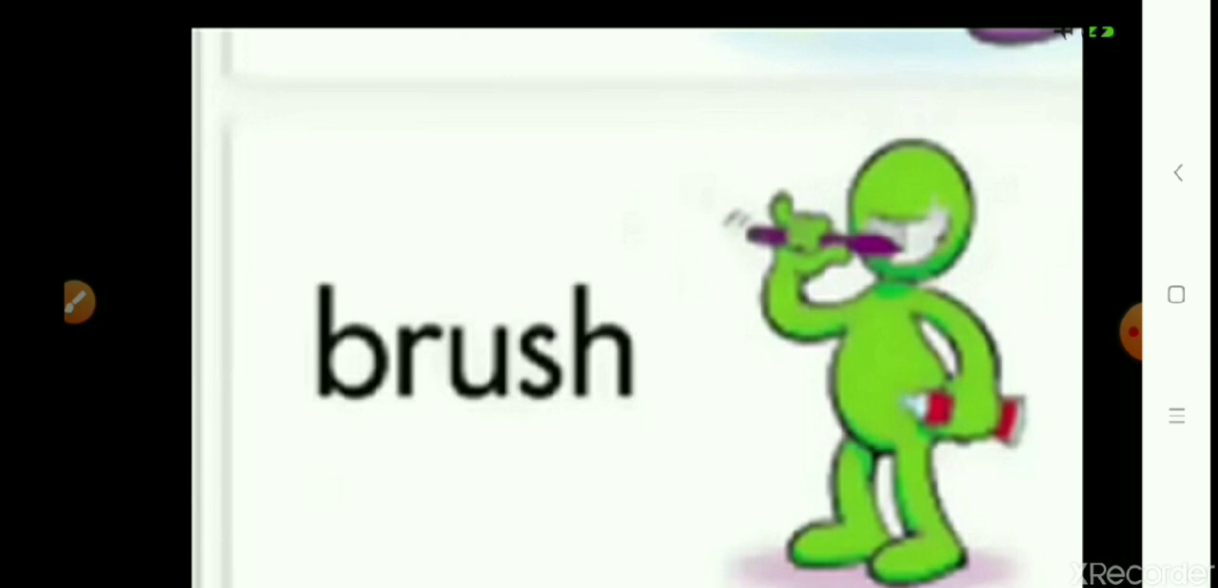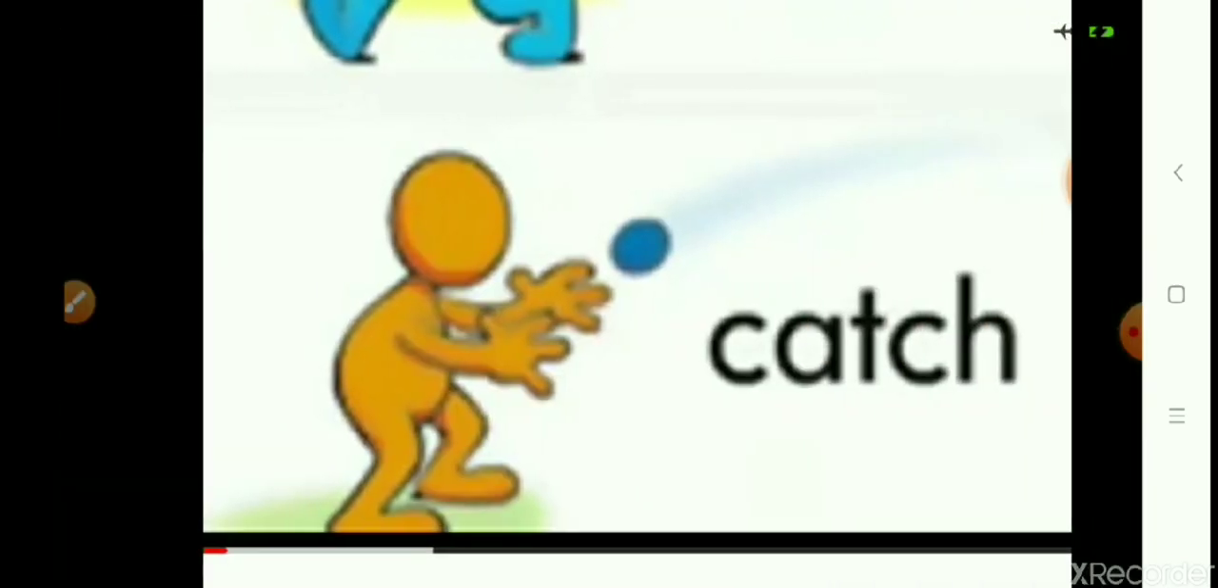Then brush. You brush your teeth in the morning, isn't it? So brushing is an action word. Then catch. While playing with a bat and ball, you catch the ball. So catching is the action. So catch is again an action word or doing word.